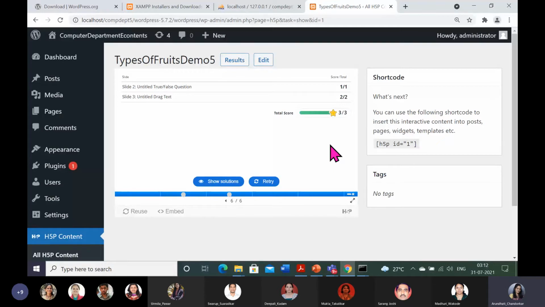This is a feedback loop. On our site, on our local host, we can see these marks also. It's a nice closing of the teaching-learning process, from teacher to learner, and again from learner to teacher, the feedback loop. This is the benefit of this H5P plugin that I am sharing with you.